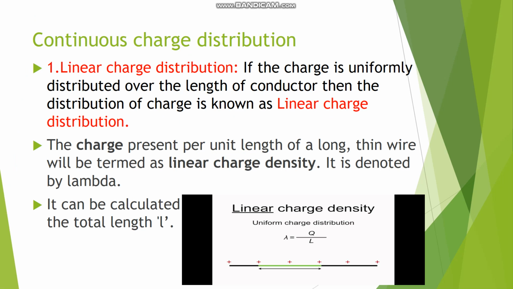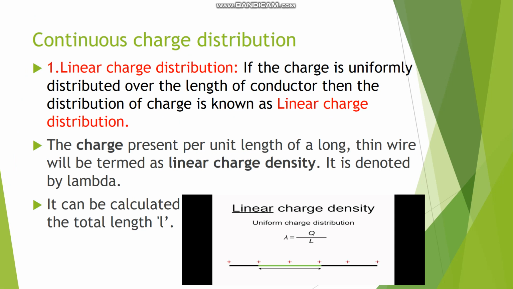As we know that electric charge is quantized, that is, the charge present on a body is an integral multiple of the electronic charge. But in practice, the amount of charge present on a body is very much larger than the charge on an electron. Hence, the charge is discrete, but it can be assumed that the distribution of charges on a body is continuous.